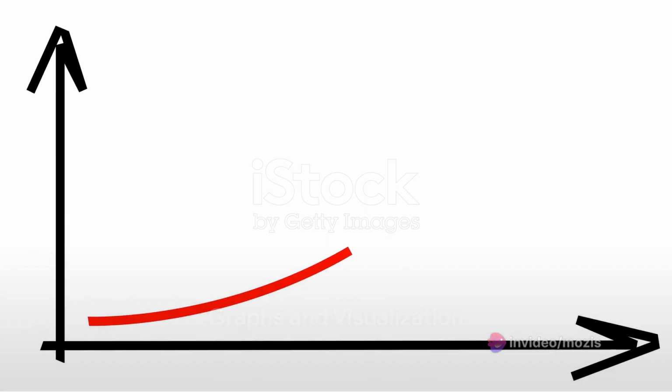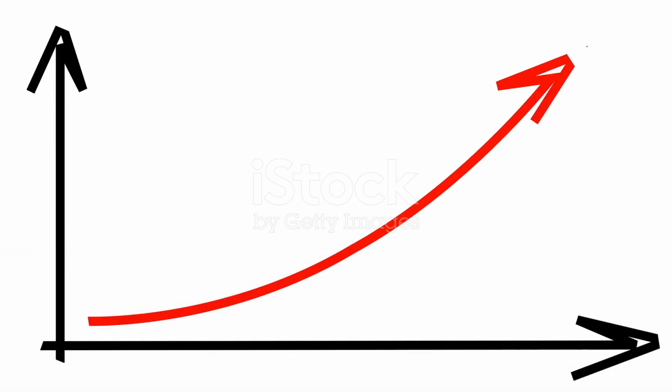Graphs can help us visualize Timmy's motion. A line moving steadily upwards shows uniform motion, while a line that curves or changes direction shows non-uniform motion.